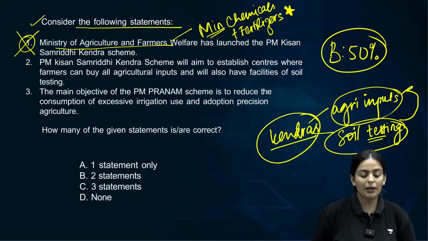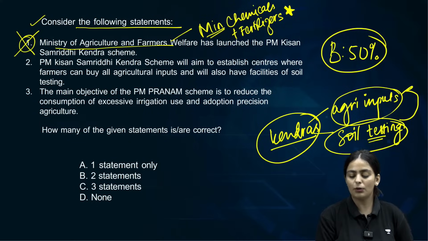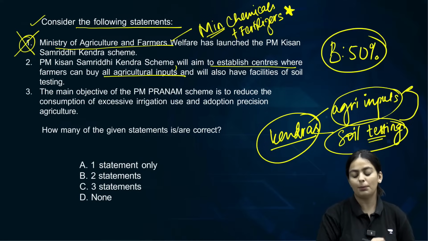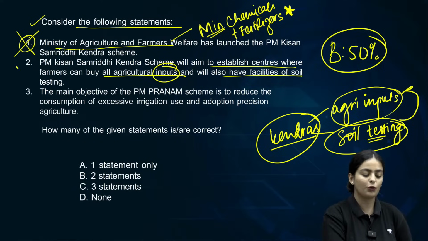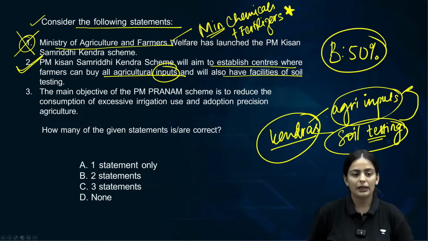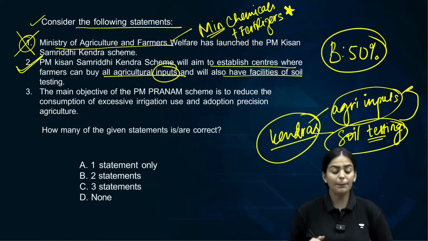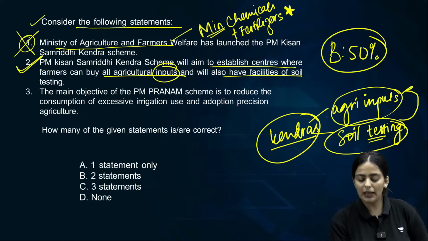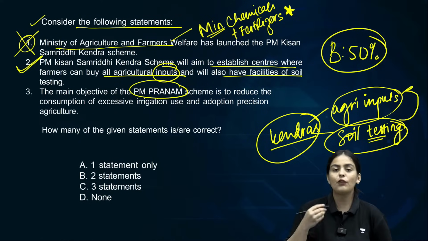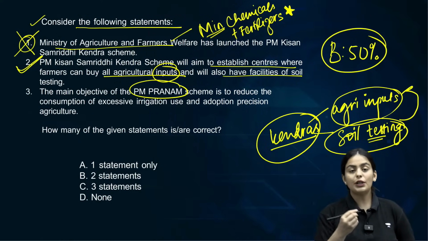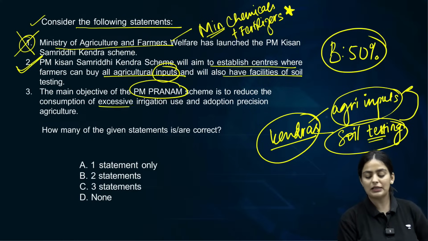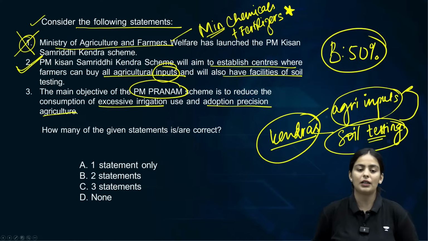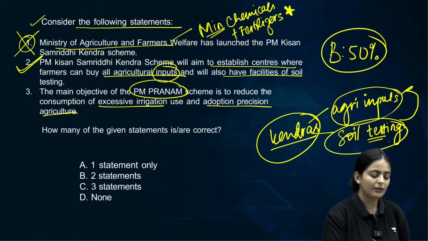Second statement, PM Kisan Samriddhi Kendra will aim to establish centers where farmers can buy all agricultural inputs and will also have facilities of soil testing. Absolutely correct. Third statement, the main objective. Now this statement is talking about a different scheme. The scheme is PM Pranam. The main objective of the PM Pranam scheme is to reduce the consumption of excessive irrigation and increase the adoption of precision agriculture. Absolutely incorrect.